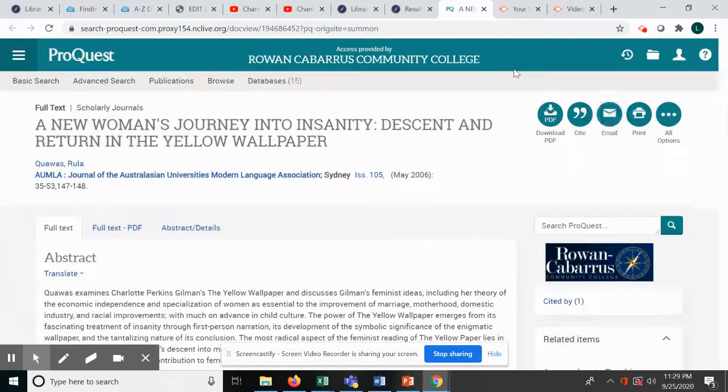So this is very briefly how to use the all-in-one search. Just be aware that by using the all-in-one, you are searching through many, many subjects as far as the journals that you're searching through. So it may not all be literature. It may not be all applicable. You just need to be very careful.